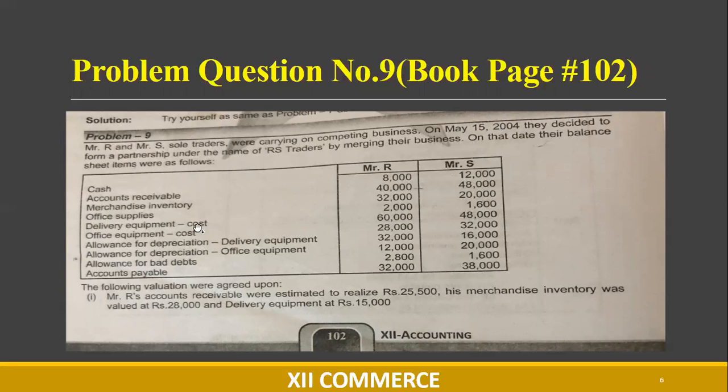When they were sole traders, they had cash, accounts receivable, merchandise inventory, office supplies, delivery equipment, office equipment, allowances for depreciation, then bad debts, and then accounts payable.